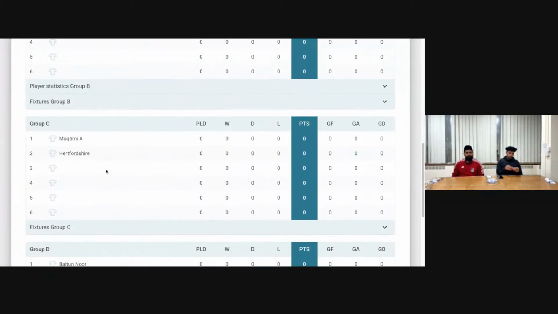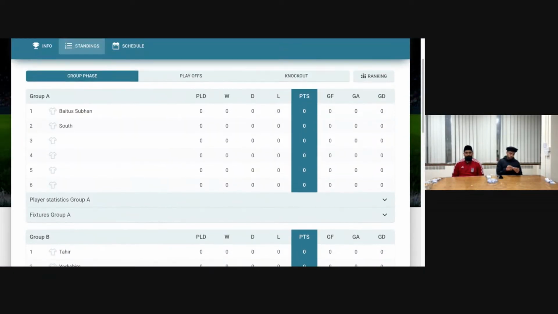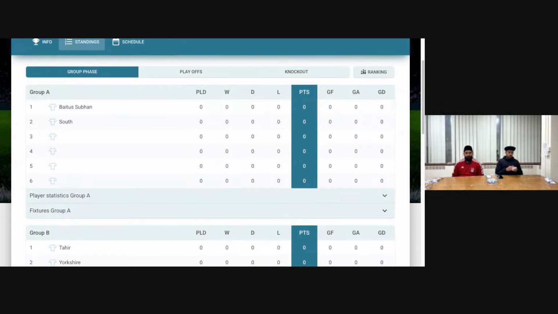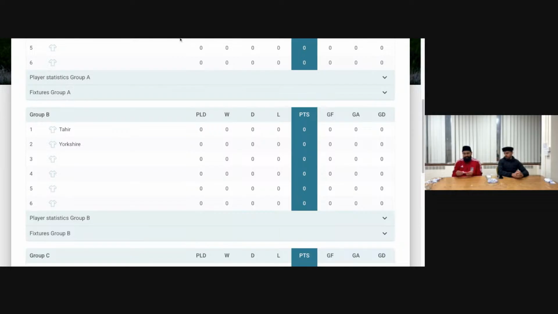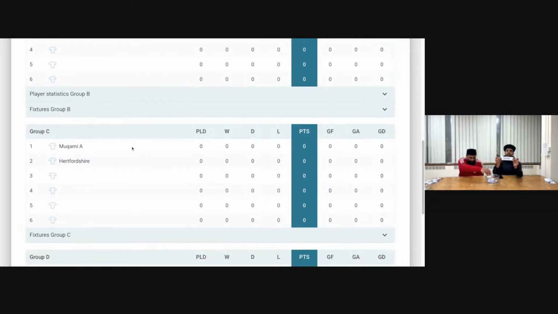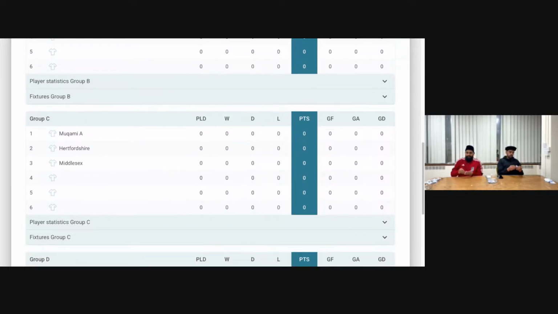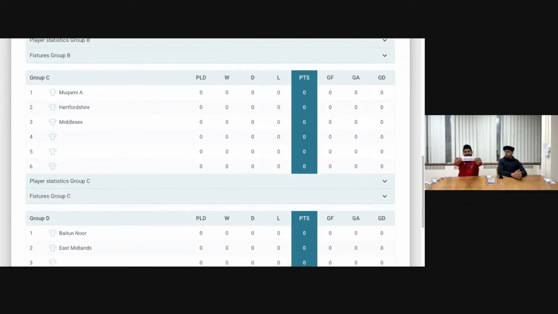So back to Group A. Bedford 2B. Bedford B going to Group A. Into Group B, we have Masroor A. Group C, Middlesex. Middlesex into Group C. And then Group D, we have Betul Ehsan A.